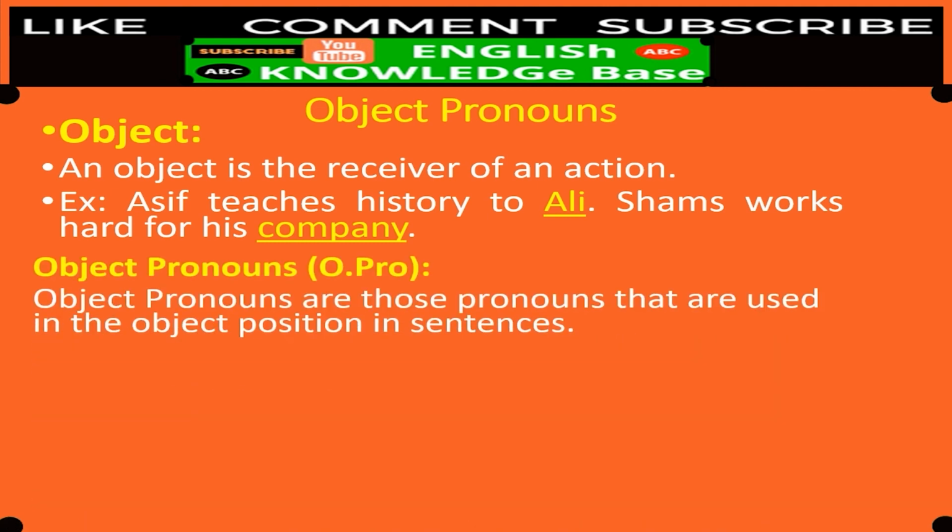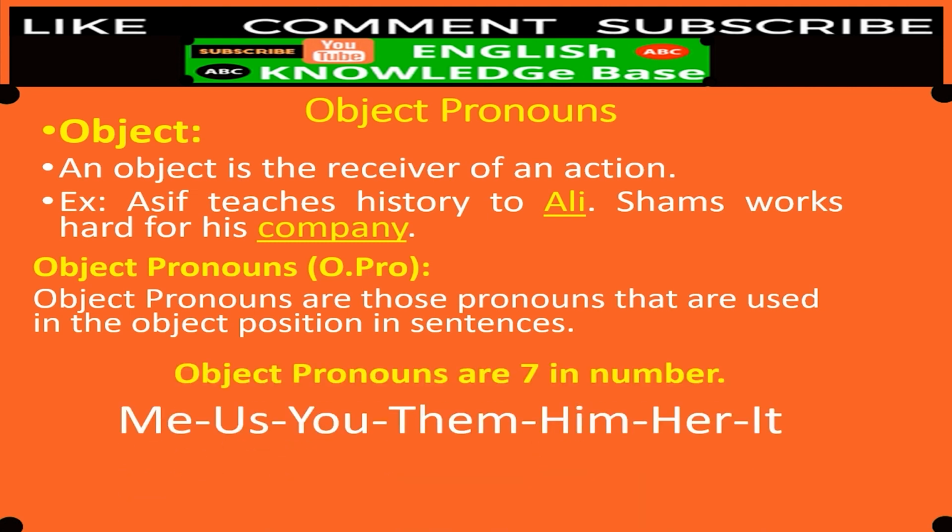What are object pronouns? OPRO stands for object pronouns. Object pronouns are those pronouns that are used in the object position in sentences, the same as subject pronouns. We had subject pronouns, which were used instead of the subject in sentences. Here we have object pronouns, which are used in the object position in sentences. What are object pronouns? They are very easy. Object pronouns are also 7 in number: me, us, you, them, him, her, and it.